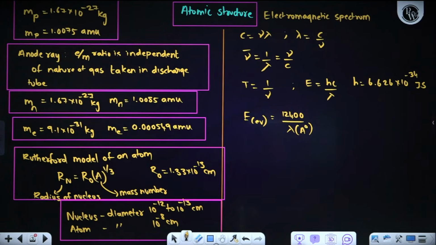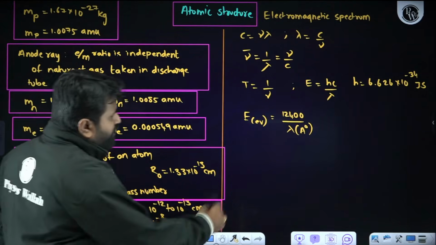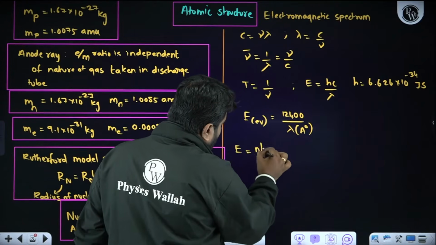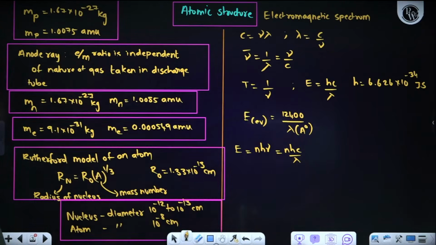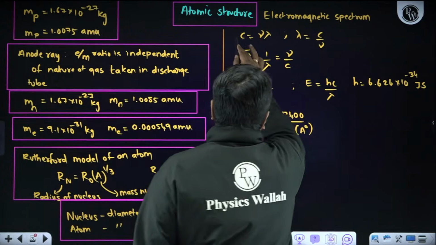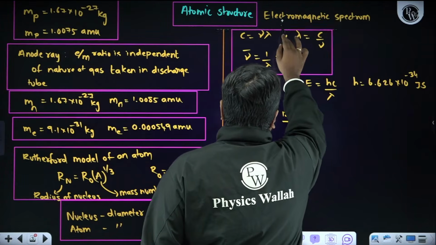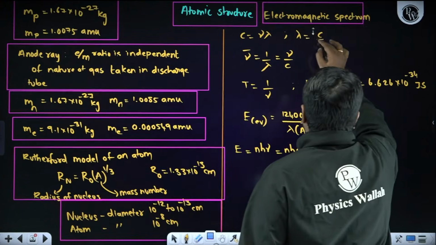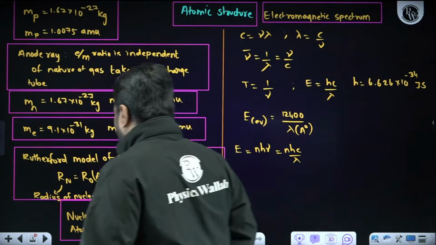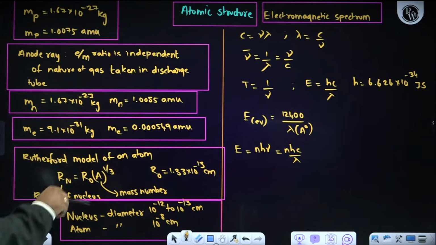Now, sometimes the question paper setter will ask the total amount of energy transmitted. How can we write it? E is equal to nh nu, or else nhc by lambda. These are all the things we need to remember when it comes to the electromagnetic spectrum. It is clear, right? Apart from this, nothing is there in atomic structure. Now, immediately I will go and solve questions for you. Followed by this, the next one, Bohr model of an atom.